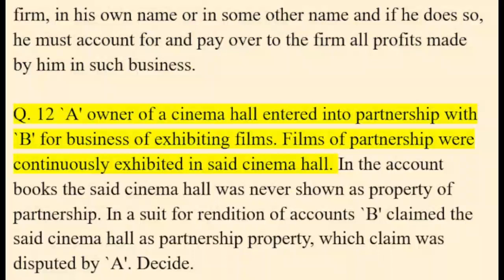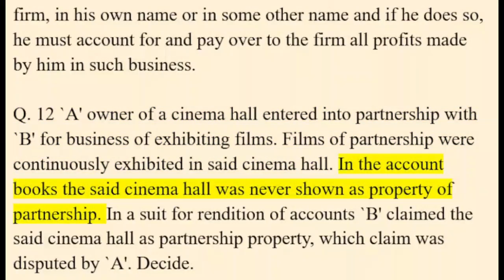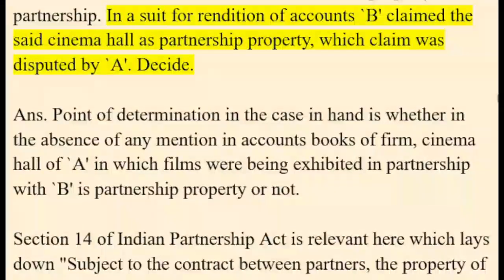Q. 12. A, owner of a cinema hall, entered into partnership with B for the business of exhibiting films. Films of the partnership were continuously exhibited in the said cinema hall. In the account books the said cinema hall was never shown as property of the partnership. In a suit for rendition of accounts, B claimed the said cinema hall as partnership property, which claim was disputed by A.